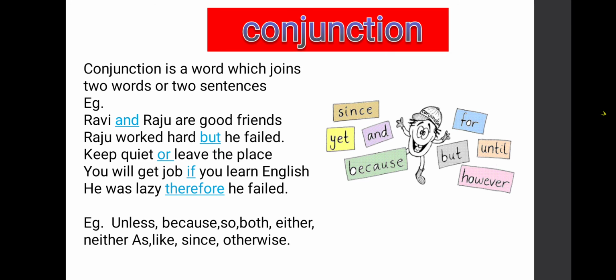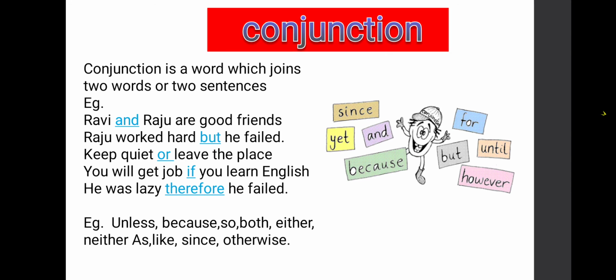Now next, he was lazy, therefore he failed. See here children, he was lazy, it is one sentence. He failed, it is another sentence. Here therefore joins the first sentence with the second sentence. So therefore will become a joining word. Joining word means conjunction.